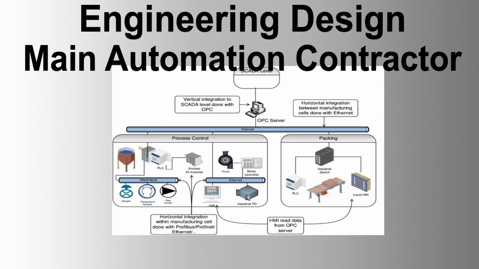Introduction. The purpose of this document is to define the engineering, procurement, and construction (EPC) scope of work for the Main Automation Contractor. This document covers the minimum technical scope of supply and services for the MAC. Scope of work. The MAC shall have single-point responsibility for the complete system design, engineering, supply, testing, installation, construction, and commissioning of fully functional systems.